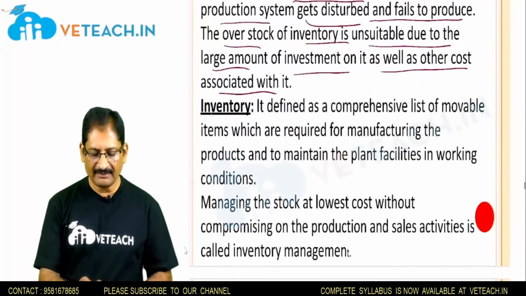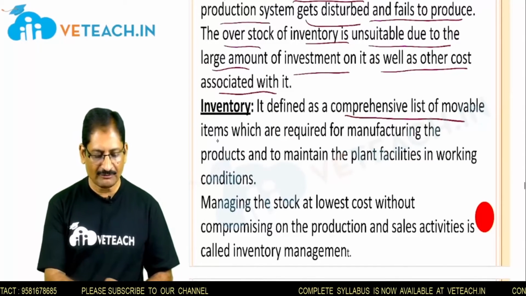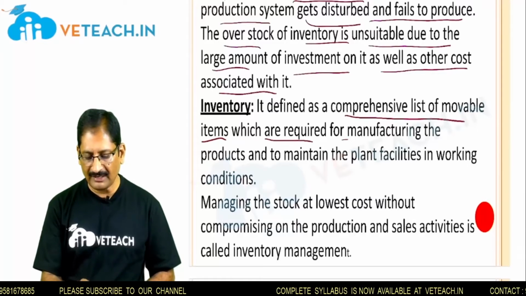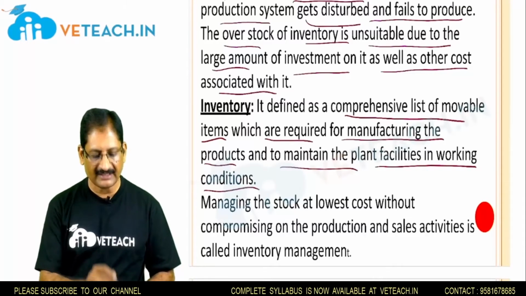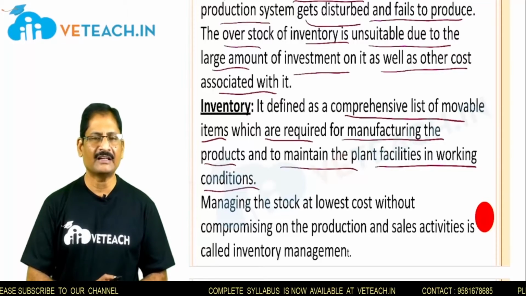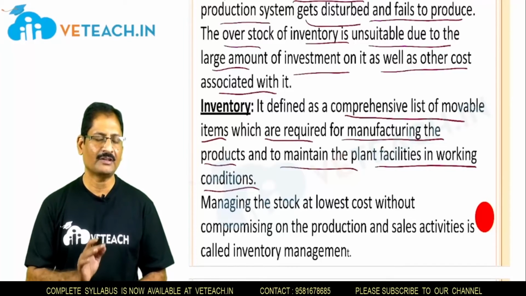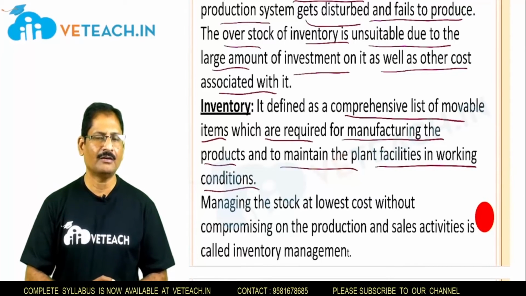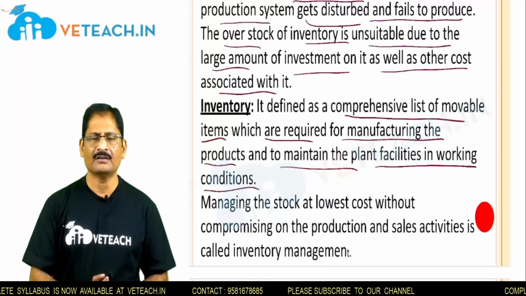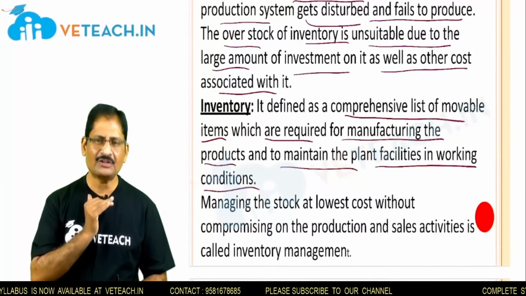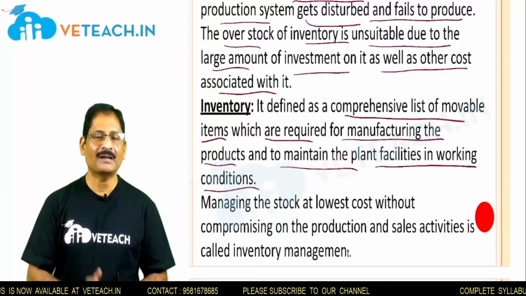Here inventory is defined as a comprehensive list of movable items which are required for manufacturing the products and to maintain the plant facilities in working condition. Take heavy engineering firms like a steel plant: once the blast furnace is on, it is continuously in working condition for months together.